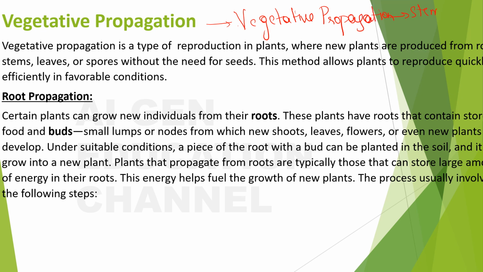Stems, leaves, spores and roots. If the propagation happens through all this, you will call it vegetative propagation, and we will see this in a detailed way in the next video.